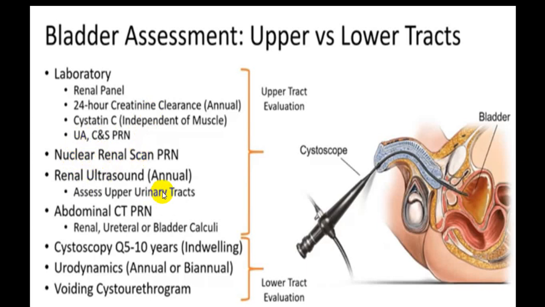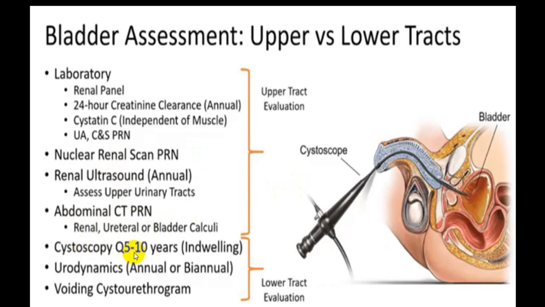Renal ultrasound is very useful, and it should be repeated at regular intervals to find out the damage to the kidney, particularly in the suprasacral variety and the lower motor neuron variety, where there is a very high chance of damage, and usually we use the word unsafe bladder. Abdominal CT again to find out complications like kidney, ureteral damage and bladder calculi. This you can pick up by ultrasound, and if not, you can go for CT.